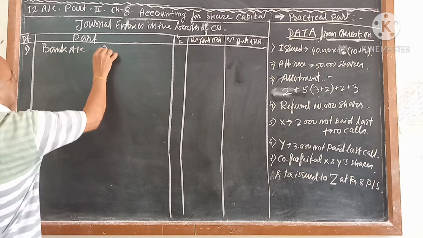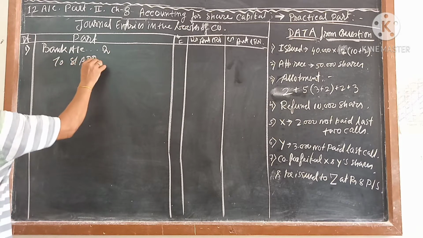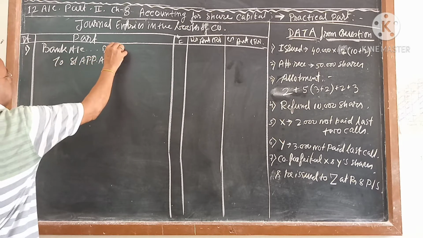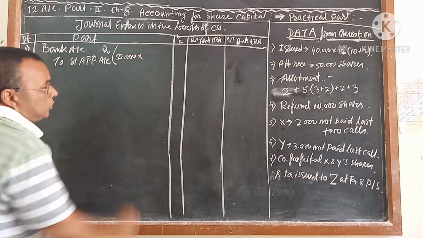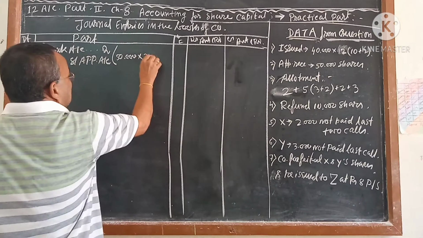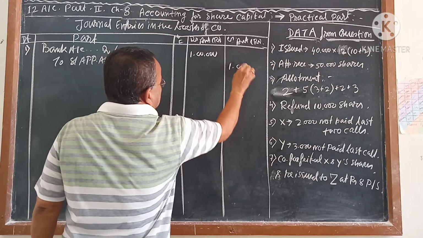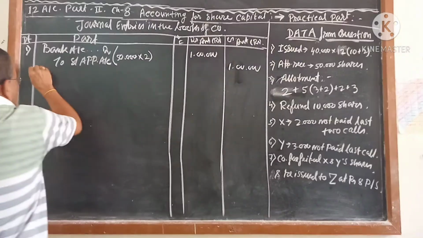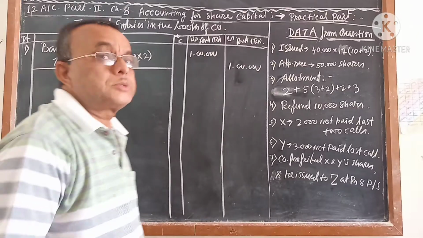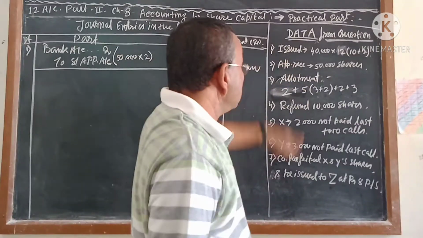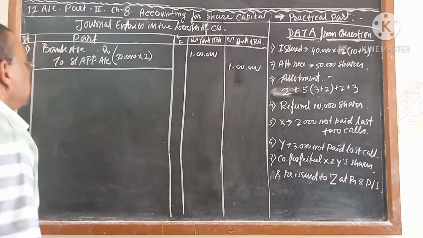Bank account debit to share application account. How much? We write 50,000. Keep in mind 50,000 into 2, which comes to 1 lakh. Is that it? 1 lakh the company received, but 1 lakh is not the company's money. The company's money is how much? 40,000 into 2. The refund is 10,000 into 2, that you have to give back.